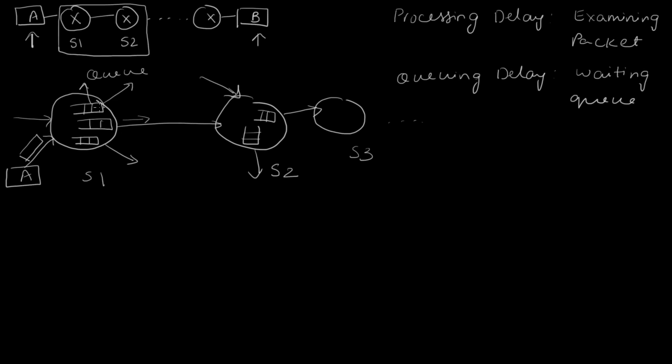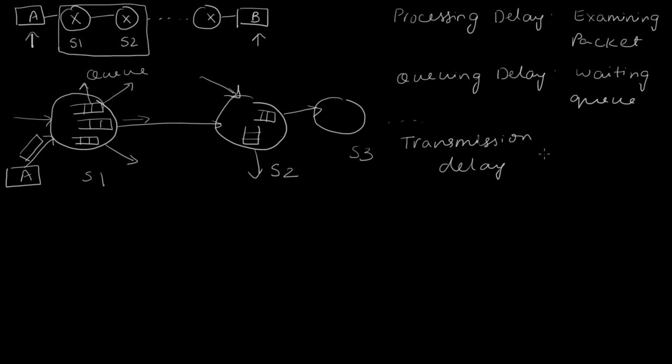So after it waits for this much amount of time, it comes to the head of the queue and is ready for transmission. Now, when a packet is at the head of the queue, its transmission begins, and this transmission is not instantaneous. In fact, it takes some time to transmit the packet, and this is called the transmission delay.